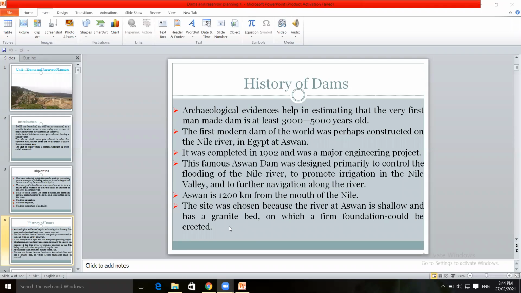That is why the Aswan site was selected for construction of the dam. This is the first modern dam.